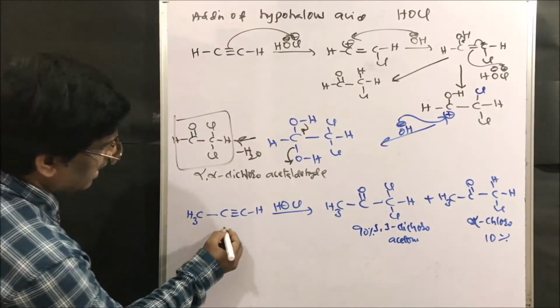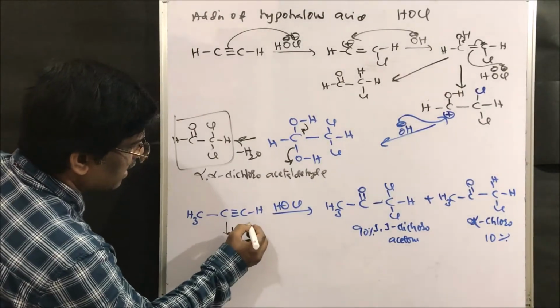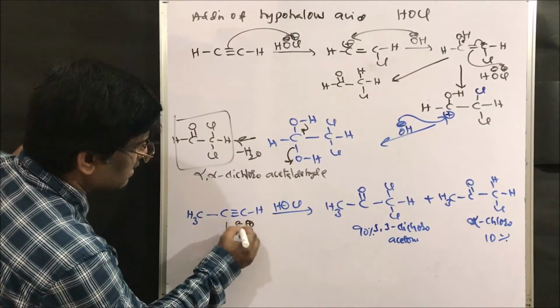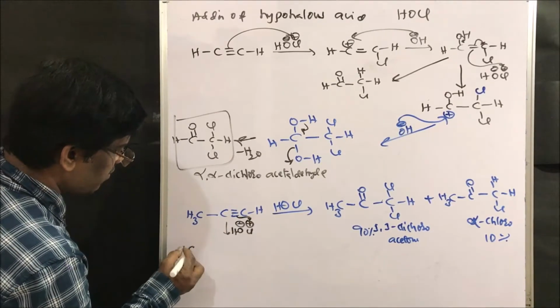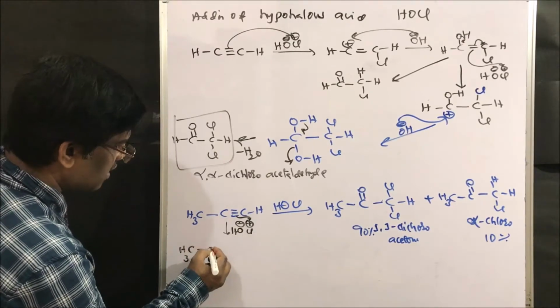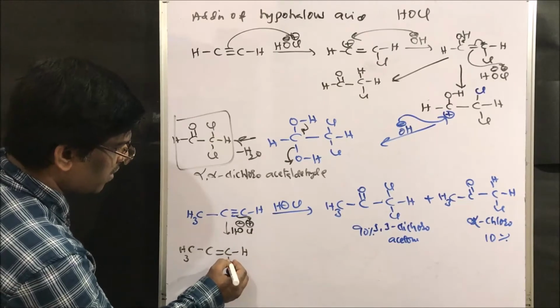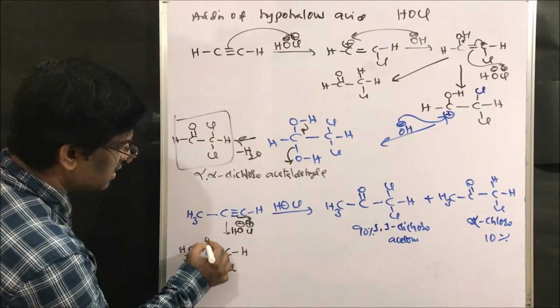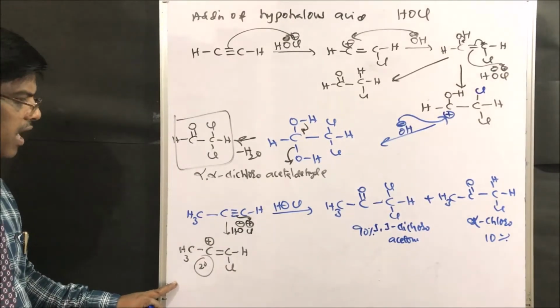Very simple, yes, it adds 1 mole of HOCl, Cl plus and OH minus, right? So it adds here. So what is the intermediate you will get? CH3 C double bond C hydrogen, chlorine will be added here to give a secondary carbocation. So the concept is secondary carbocation.